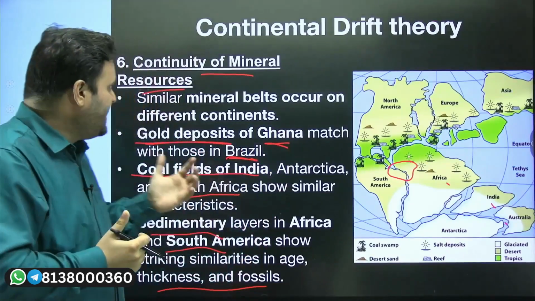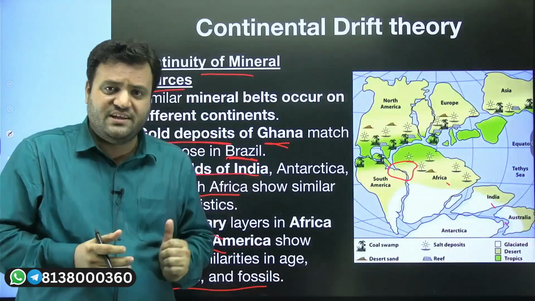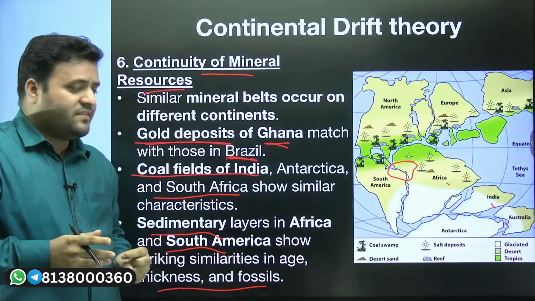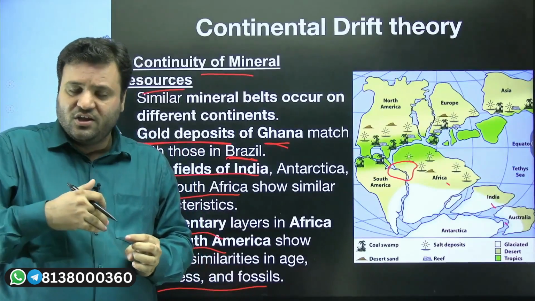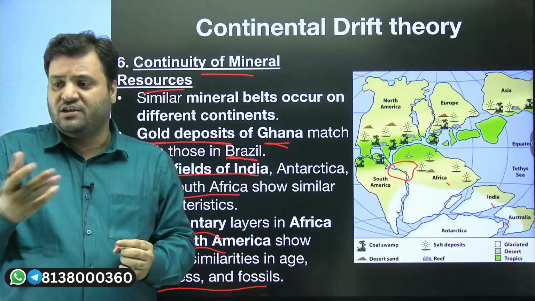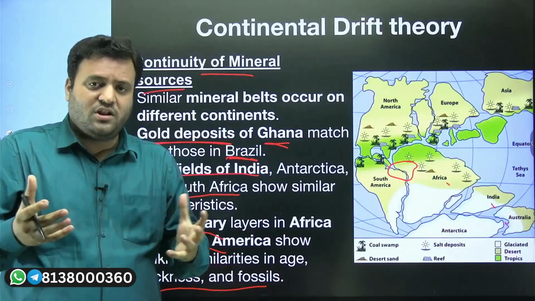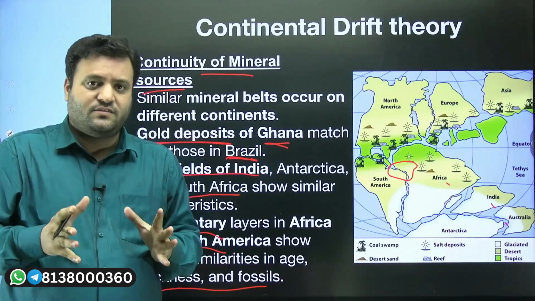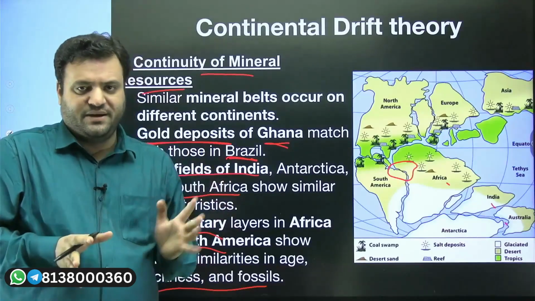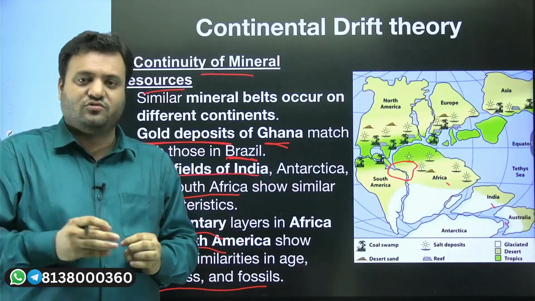So through these evidences, Wegener stated that his theory regarding the Pangaea, regarding the Laurasia, Gondwanaland, and the further split of land masses which led to the modern day distribution of continents was correct. And yes, these evidences are correct. Based on these evidences, we can say that Wegener was correct to some extent.